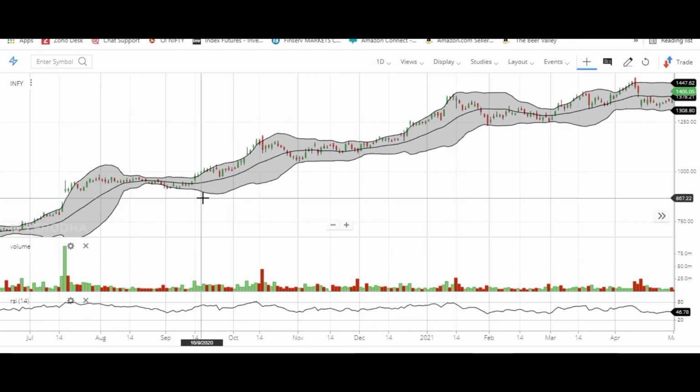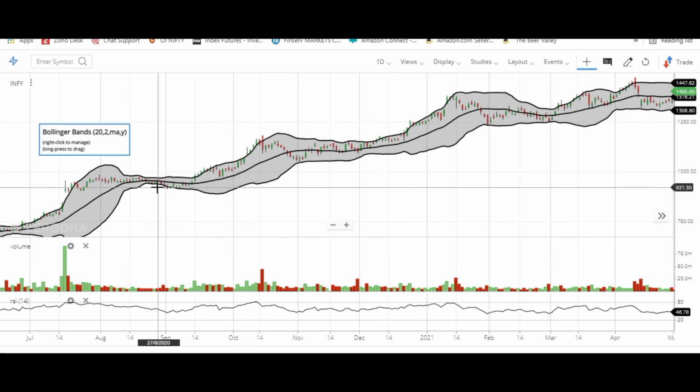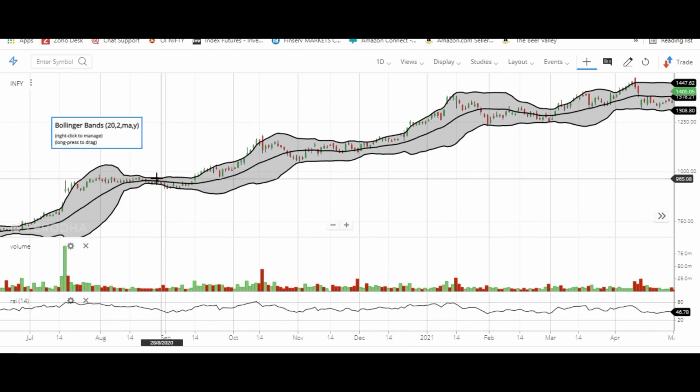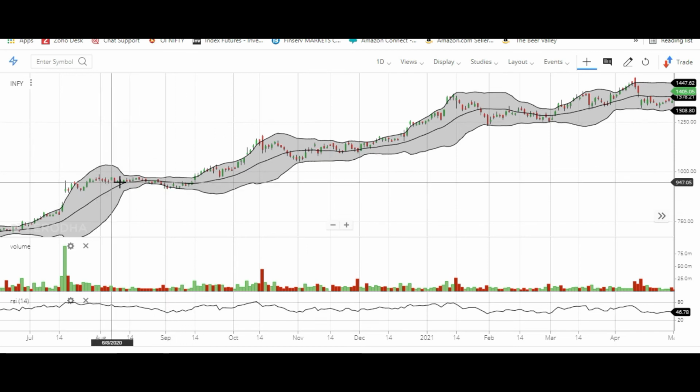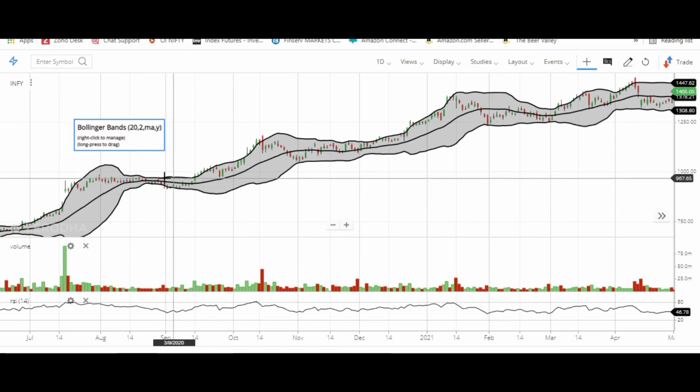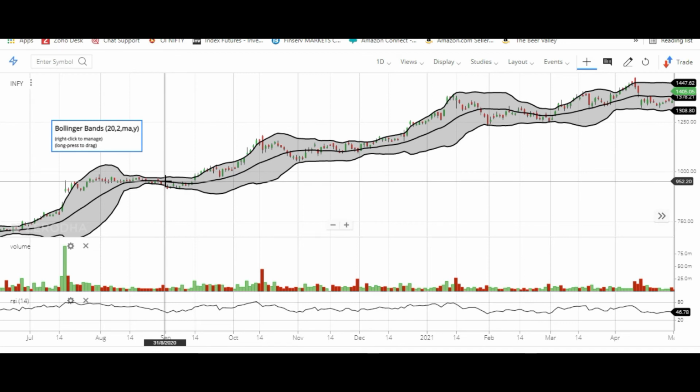And the second thing is, you should always look for the Bollinger Band squeeze, where there are very narrow lines. I mean, between the upper Bollinger Band and the lower Bollinger Band, there is very little distance, right? You get to see this very small distance. This is something called a squeeze. That means the trading has been very low volatile. Low volatility means the trading is going in a range.